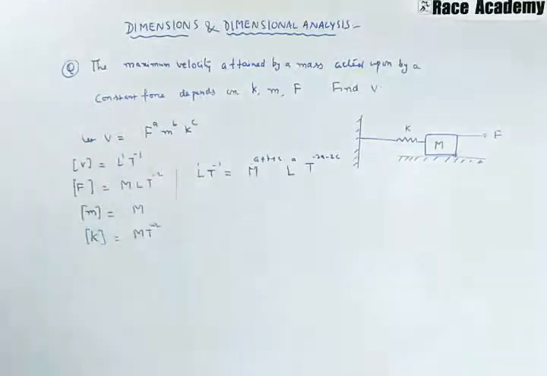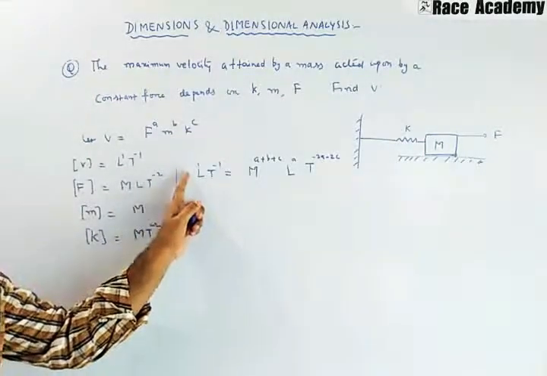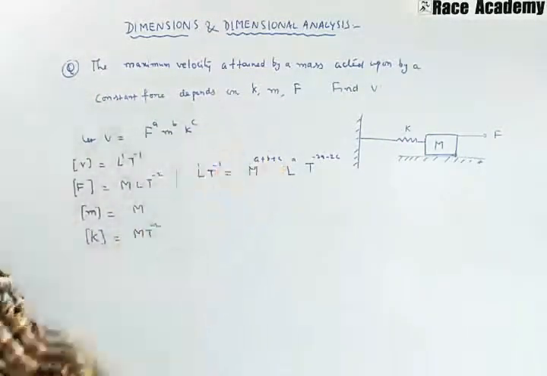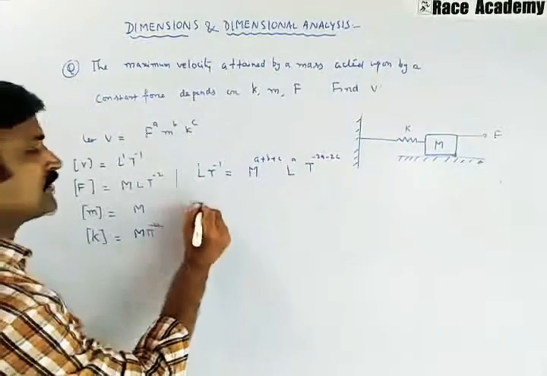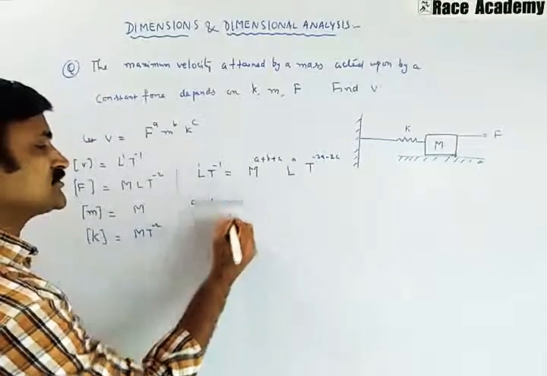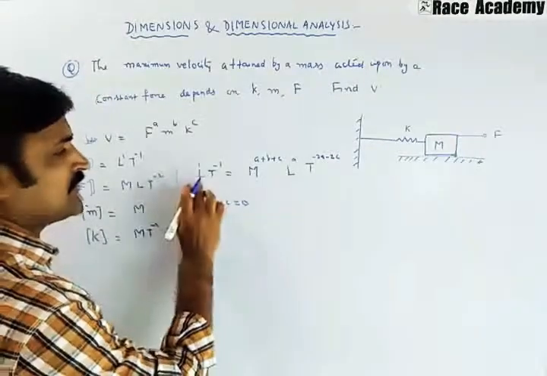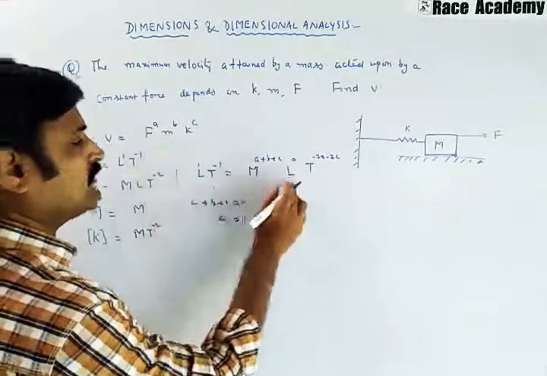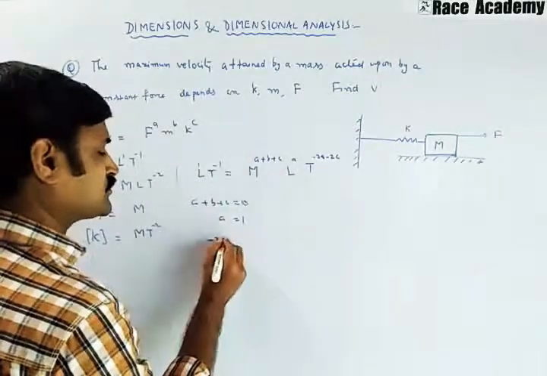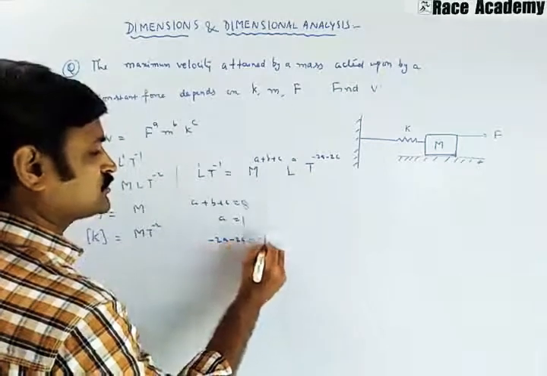Now we can equate it. Here on this side, M power nothing is there, so A plus B plus C is equal to 0. Another one, where L power 1 is there, so A is equal to 1. And we have one more thing, that is minus 2A minus 2C is equal to minus 1.